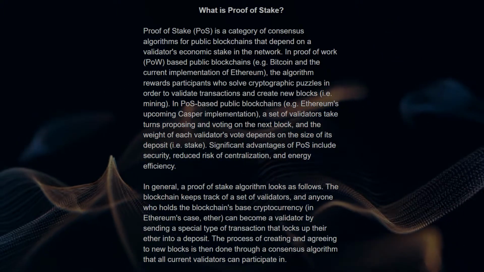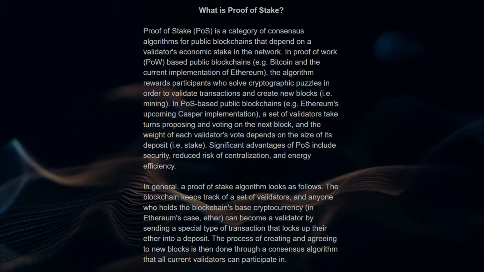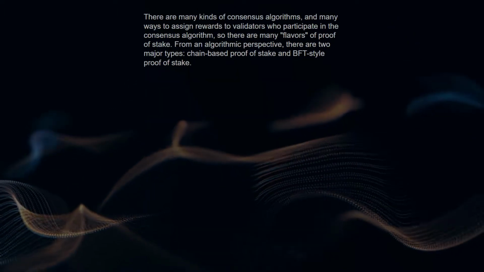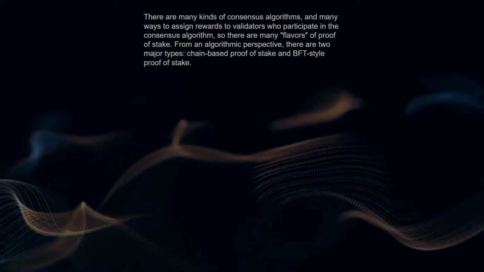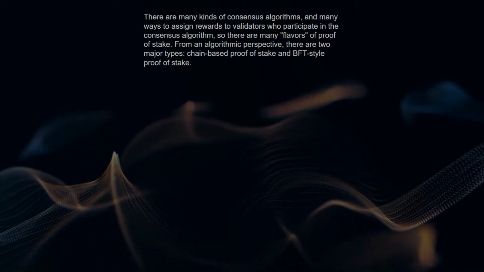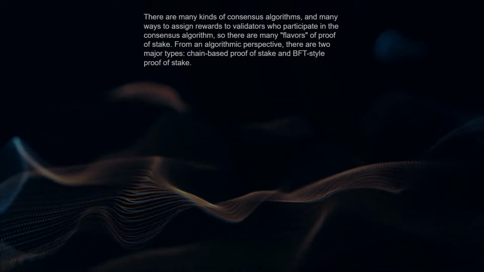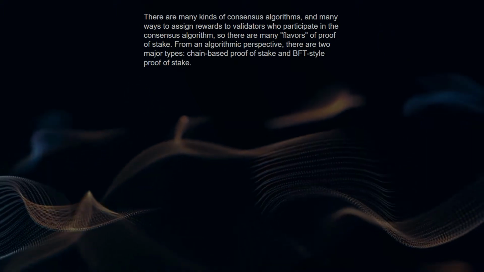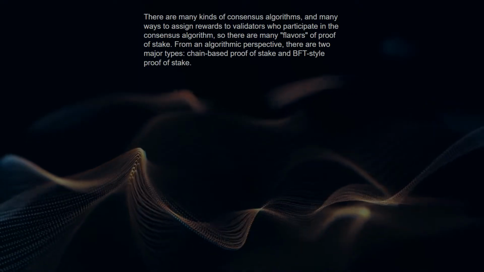The process of creating and agreeing to new blocks is then done through a consensus algorithm that all current validators can participate in. There are many kinds of consensus algorithms, and many ways to assign rewards to validators who participate in the consensus algorithm, so there are many flavors of proof of stake. From an algorithmic perspective, there are two major types: chain-based proof of stake and BFT-style proof of stake.